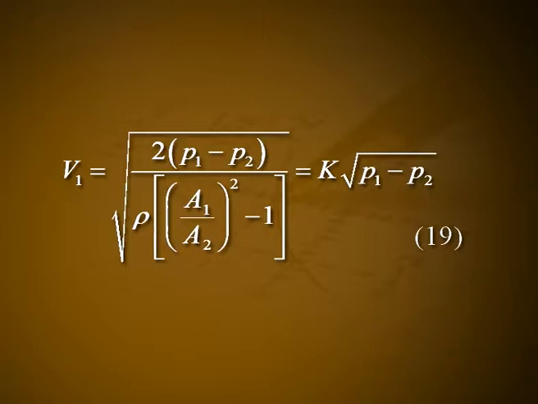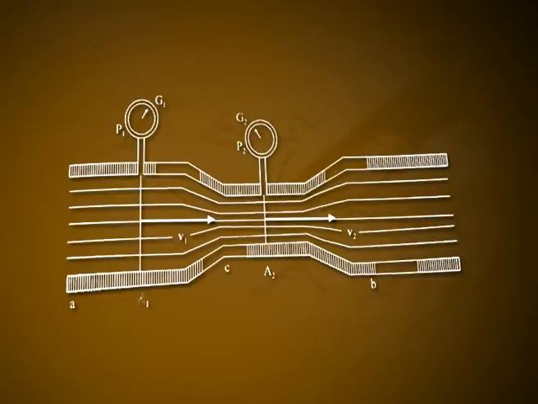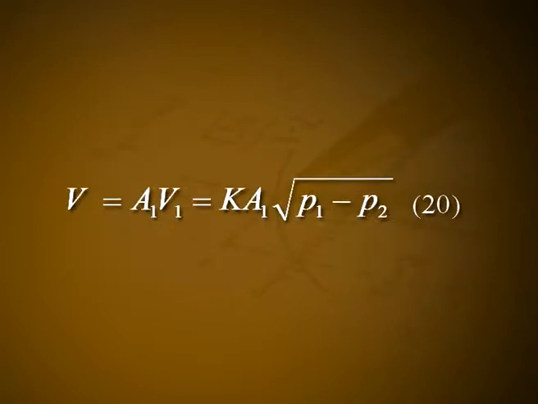Let it be equation number 19, where K is a constant depending on the pipe and on the density of the fluid. The amount of fluid passing through any section of the pipe per unit time is V, which is equal to A1 into V1, which is equal to K into A1 into square root of P1 minus P2. Let it be equation number 20. The actual discharge is, however, slightly less than that obtained from equation 20 due to the friction between the pipe and the water, the viscous forces and eddy motions.